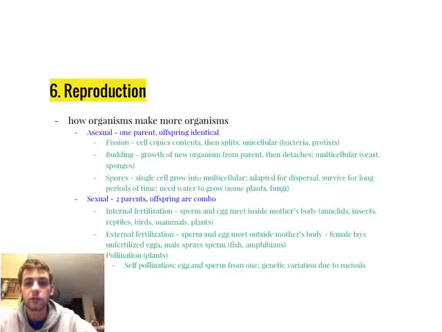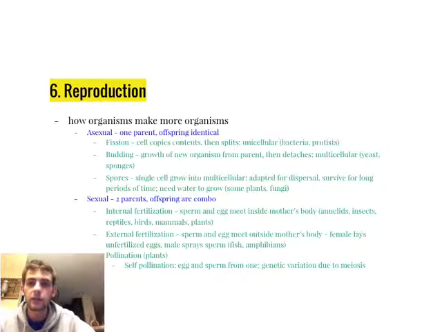Sexual reproduction is when genetic information is required from two parents, and so the offspring will be a combination of those. You have internal and external fertilization. So internal fertilization is when the egg and sperm meet inside the mother's body. And so that will be in things like annelids, insects, reptiles, birds, mammals, and plants. So a ton of organisms.